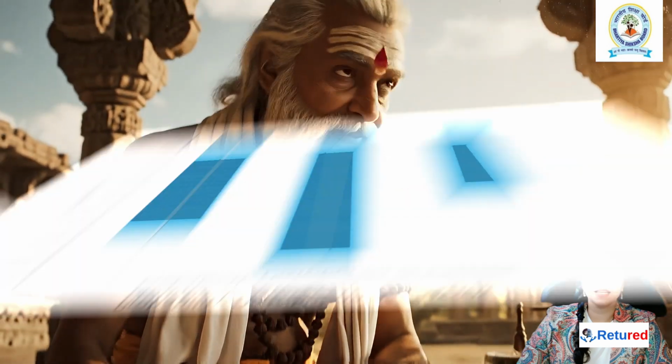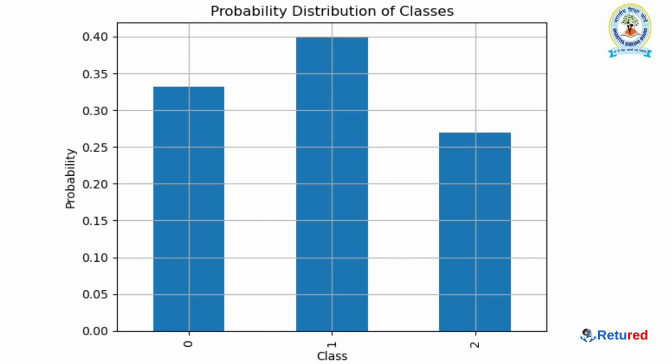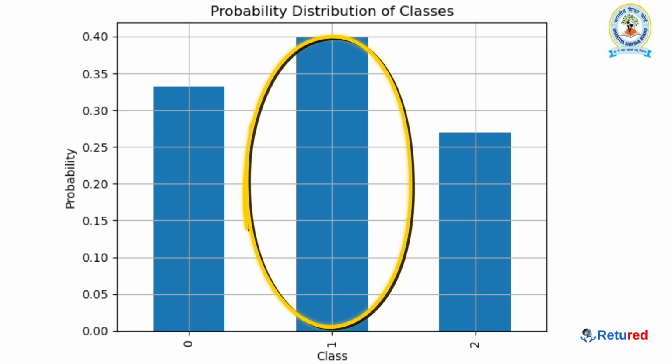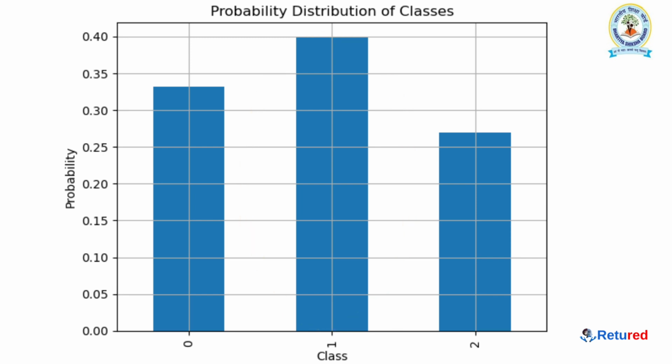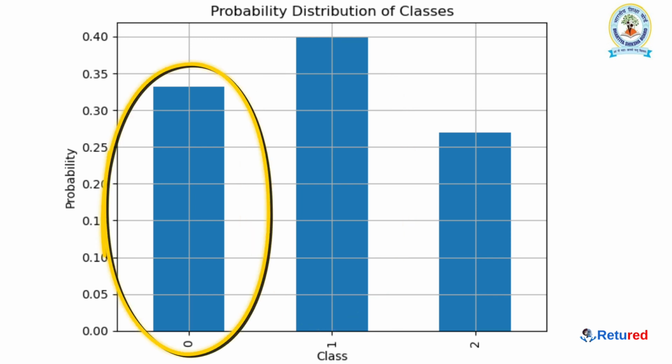This chart here really gives us the whole picture. It shows the probability for all 3 different potency classes. And you can see that the middle bar, class 1, is actually the most common one. But our goal, remember, is to find the most potent medicine, class 0. And that's the first bar, sitting right there at 33%.